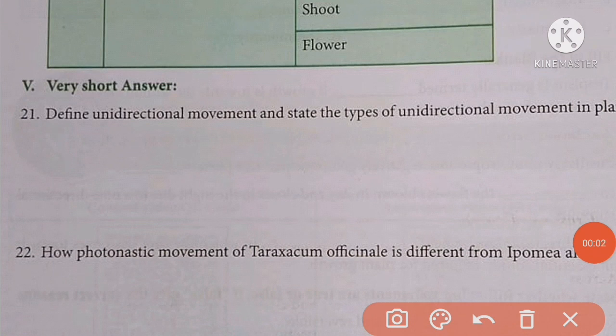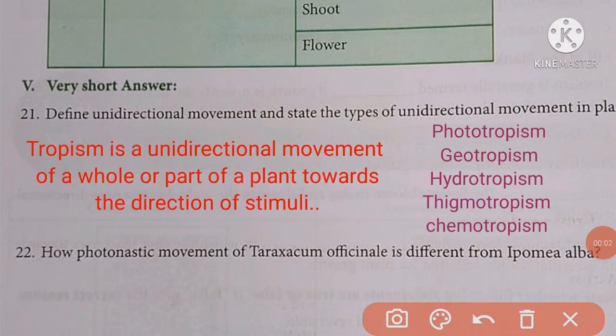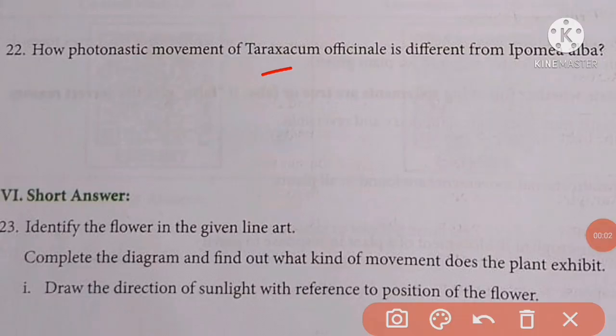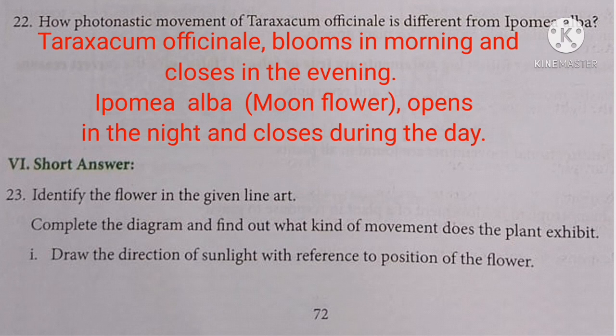Very short answer. Define unidirectional movement and state the types of unidirectional movement in plants. Tropism is a unidirectional movement of a whole or part of a plant towards the direction of stimulus. Types of unidirectional movement in plants are phototropism, geotropism, hydrotropism, thigmotropism, and chemotropism. How is the photonastic movement of Taraxacum officinale different from Ipomoea alba? Taraxacum officinale blooms in the morning and closes in the evening. Ipomoea alba, called moonflower, opens in the night and closes during the daytime.